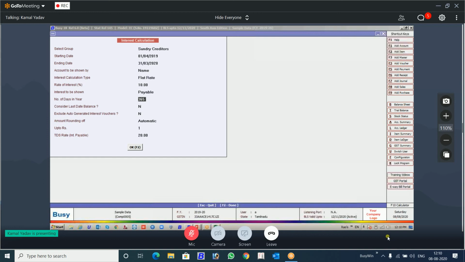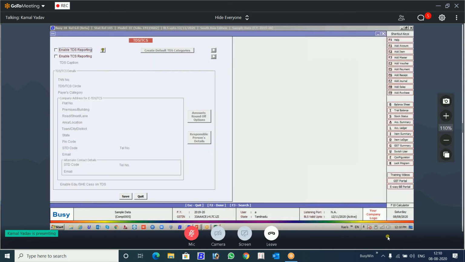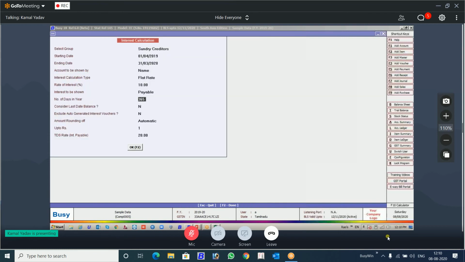See, this feature is not related to the actual TDS feature of Busy. You see this, there is a TDS feature. It has nothing to do with this feature. These are for those clients who are not maintaining their TDS in Busy through this TDS feature. They are not submitting their FUA file, TDS return through Busy, their audit report or their 26Q or anything. They are not taking from Busy, but they want the accounting part from this interest calculation. This is for those clients only.